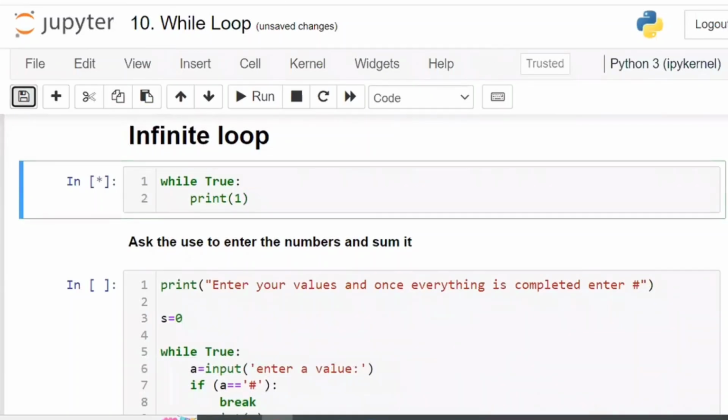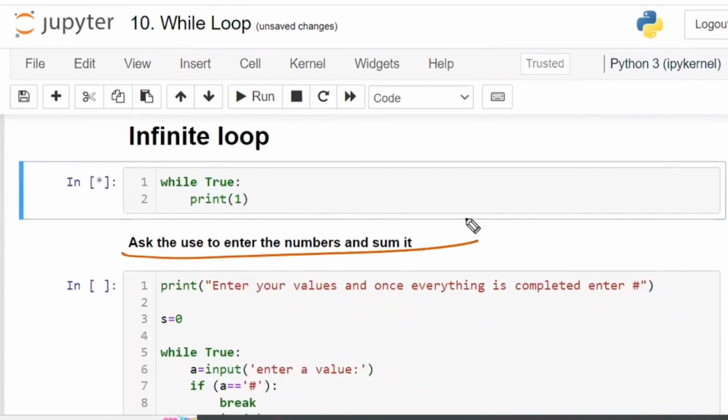Now, next program. This is one of the important programs and it is generally asked of Python developers. Ask the user to enter numbers and submit. For example, you have to ask me certain numbers, so you have to write the code in such a way. I will tell you 1, 5, 15, 2, 44, something like that. How many I'm going to say, I also don't know. However many numbers I say, you have to add all the numbers and finally tell me the sum. For this, you have to write the program.